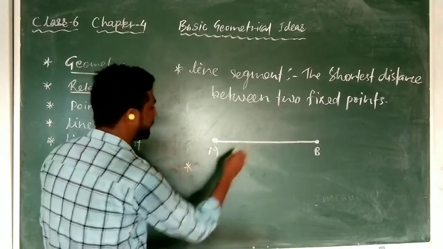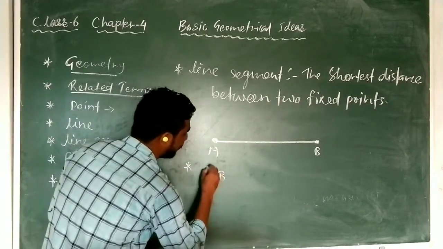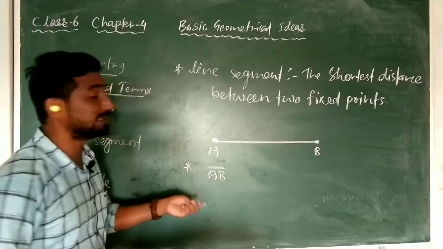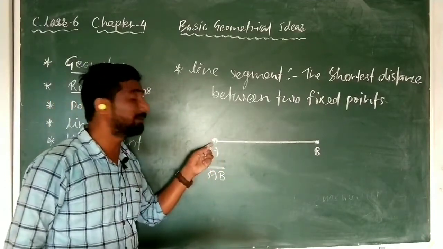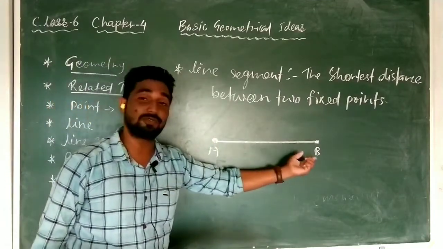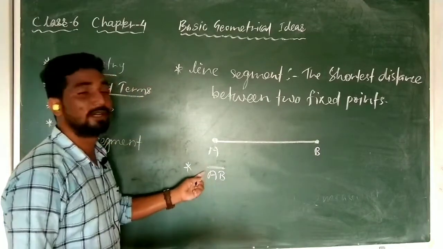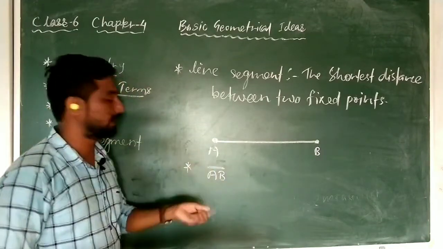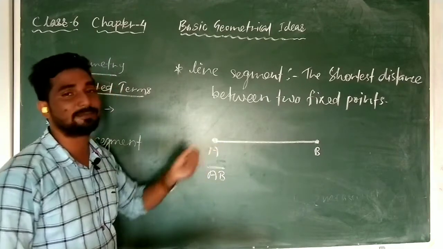Now the representation. This is how to represent it. AB will be written, and over it this will be given. You can see in this an arrow is not given. Arrow not given means it is an end point, and this is also an end point. So in the representation also an arrow will not be there. So this is the representation for a line segment.